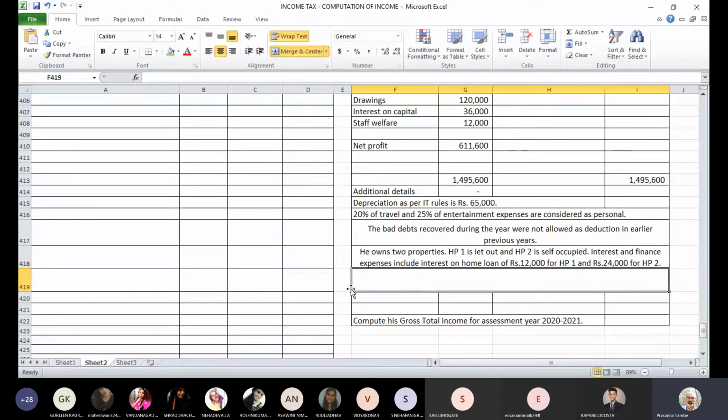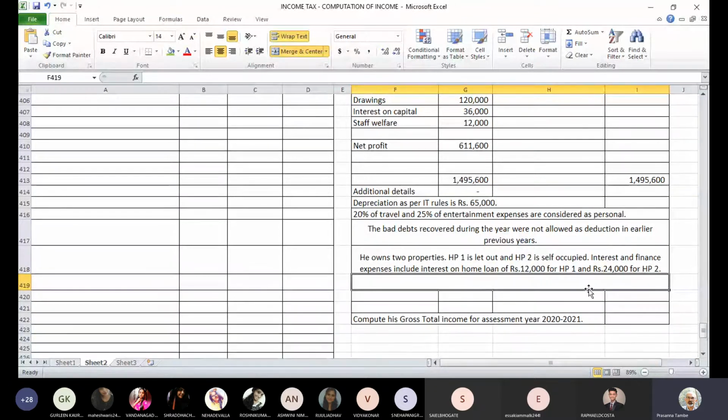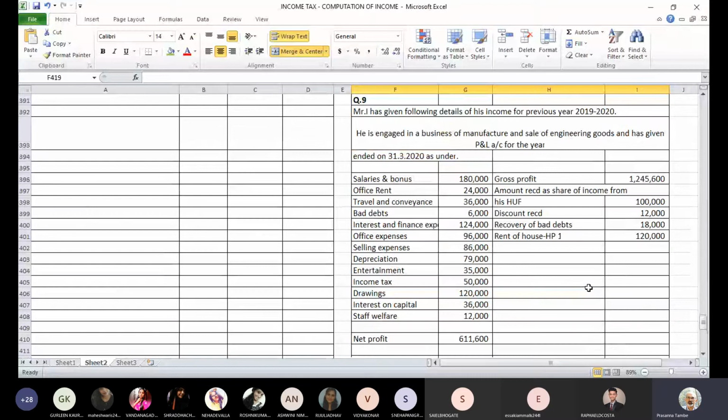I will first go to the credit side of P&L account, income side, and we will see what kind of heads of income that we are likely to encounter. First is a gross profit. So as usual, it's going to be the business income itself. Next is amount received as a share of income from his HUF. What do we do with this? Is it a taxable receipt? And if yes, under which head of income?